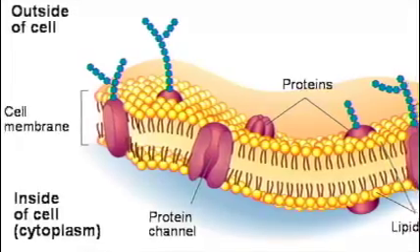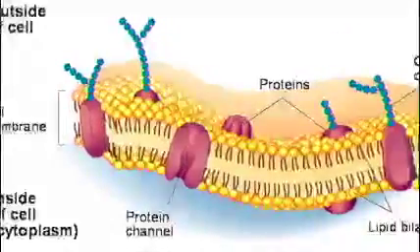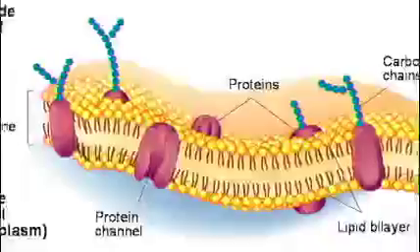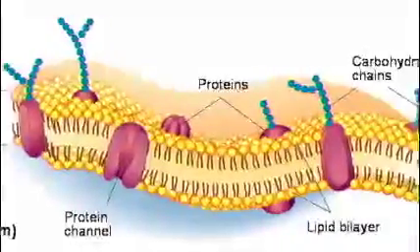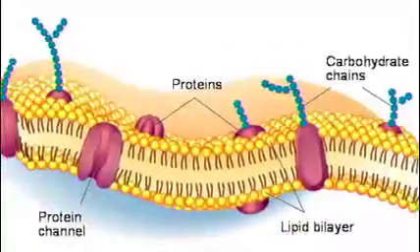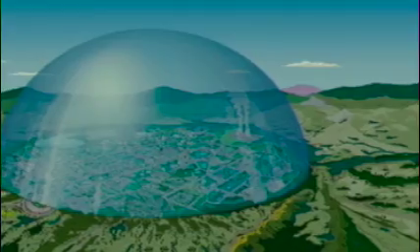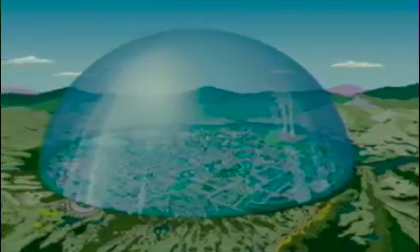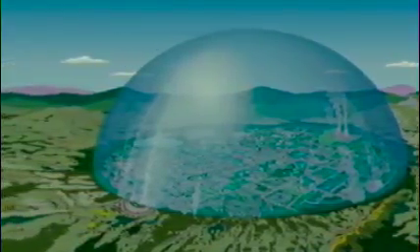The plasma membrane is like the EPA bubble from The Simpsons. The plasma membrane holds everything inside of the cell and controls what can go in and out of it, protecting the cell from dangerous invaders. In The Simpsons movie, the EPA puts a bubble over Springfield to protect them from global warming and the end of the world.